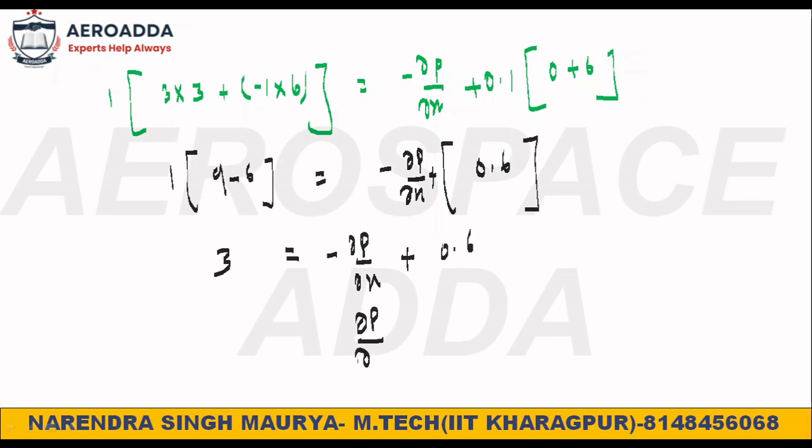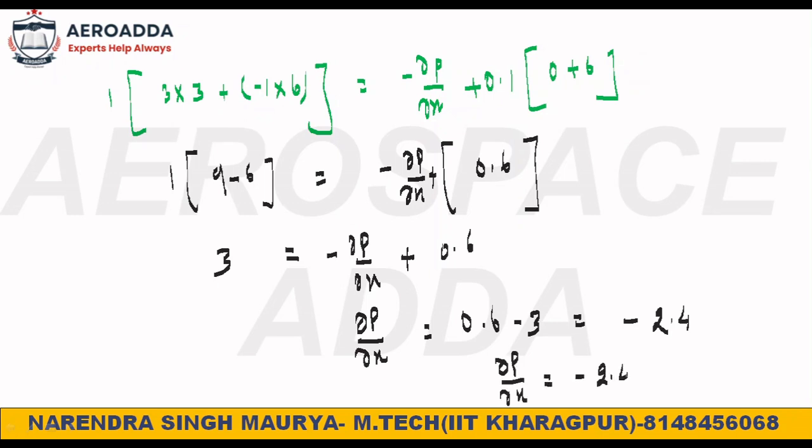What is the ∂p/∂x? If you take this side, it's 0.6 minus 3. How much is it? Minus 2.4. So the ∂p/∂x, the pressure gradient, is minus 2.4. That's all. This is your answer.